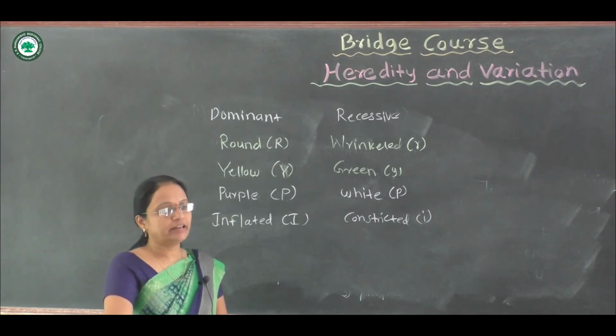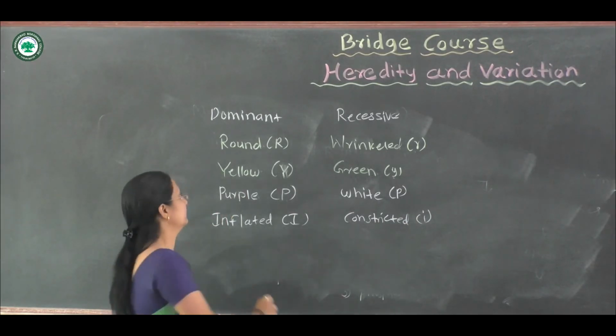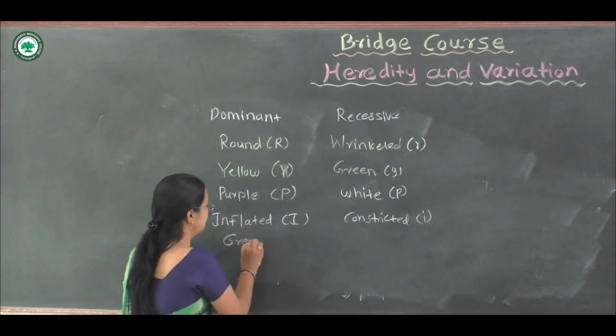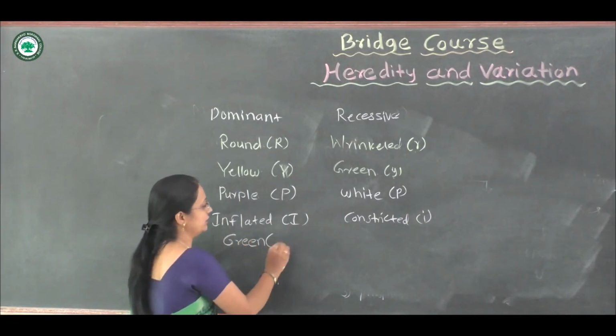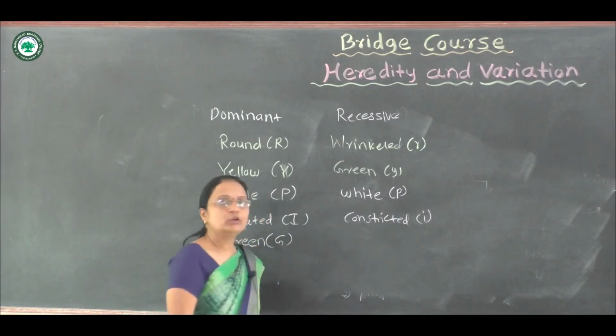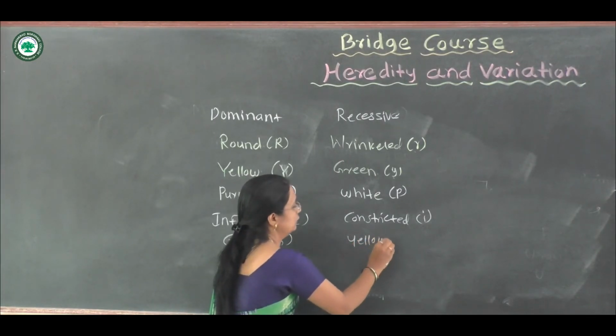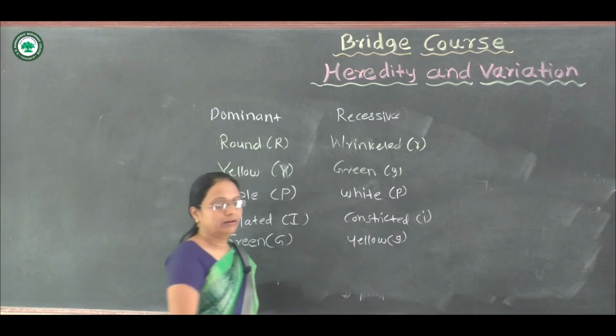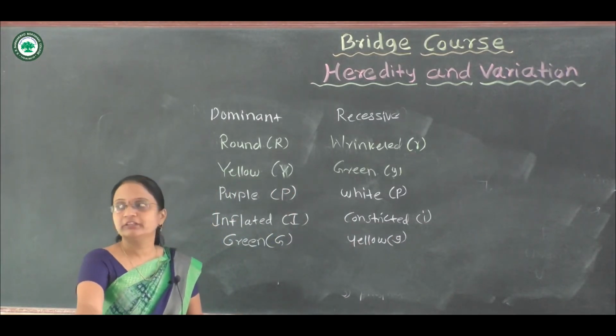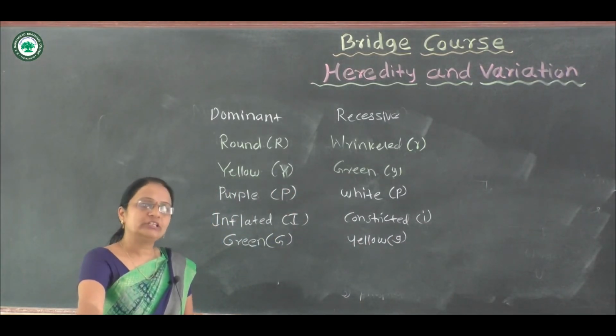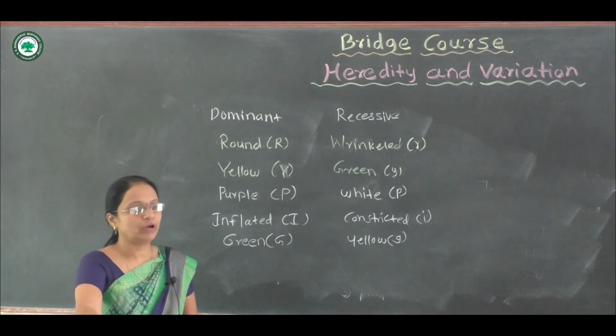In the next character, inside the seed, the yellow seeds are dominant, and opposite to this, the green seeds are recessive. If you are observing the plant, there is the position of the flower.